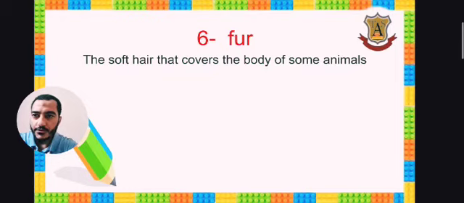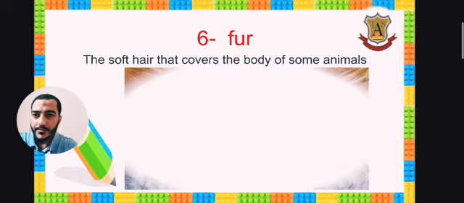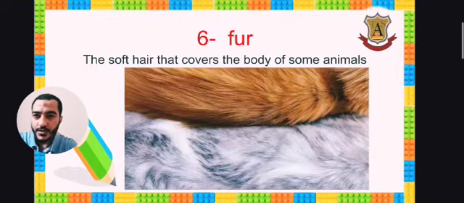Fur means the soft hair that covers the body of some animals, some, not all of the animals. And this is the fur, as you can see on the cats or tigers, for example, or the snow leopards, as we said.